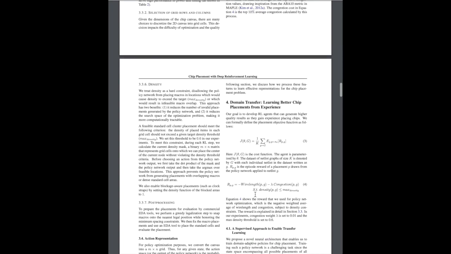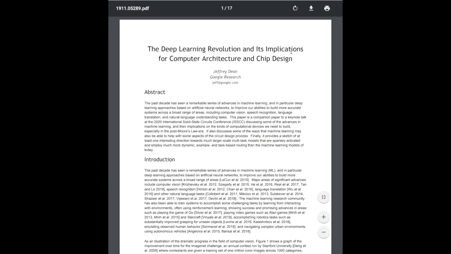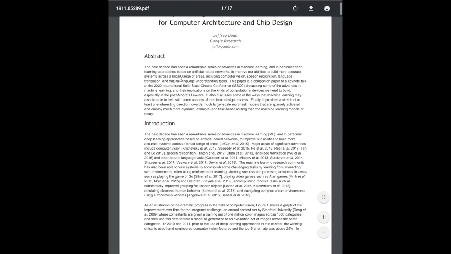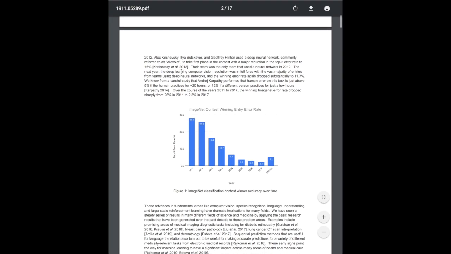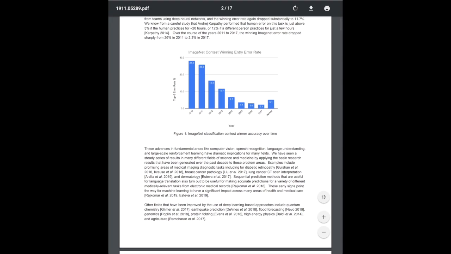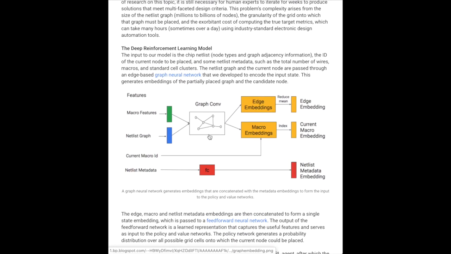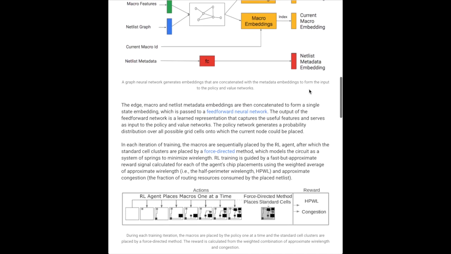as well as his keynote talk at ISSCC 2020, which was recently posted on YouTube as well. So we're imagining optimizing these chips for running inference and training of these different deep neural network models, and not only manually optimizing these chips, but using machine learning and reinforcement learning to optimize the design of the chips that then run the machine learning models on them for different applications like question answering or image classification.